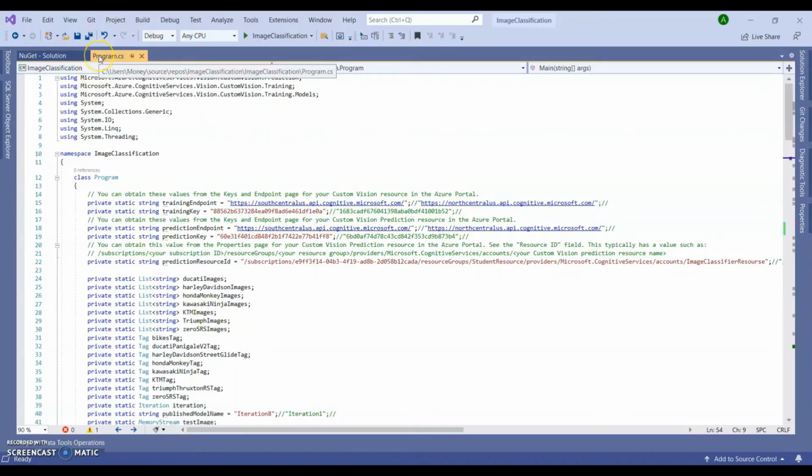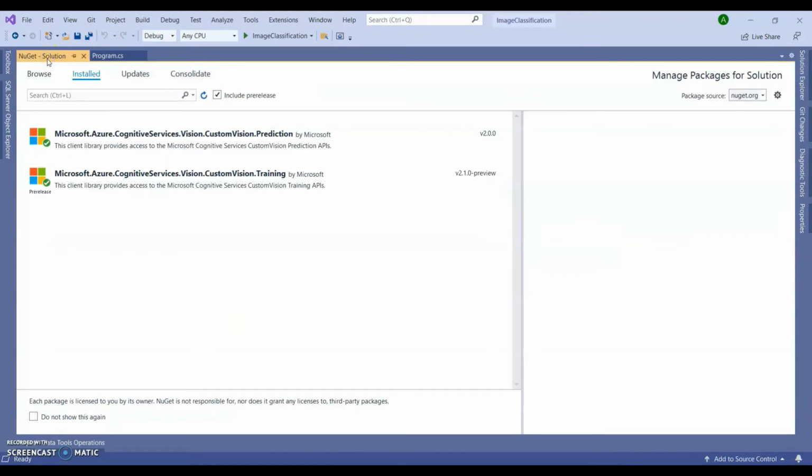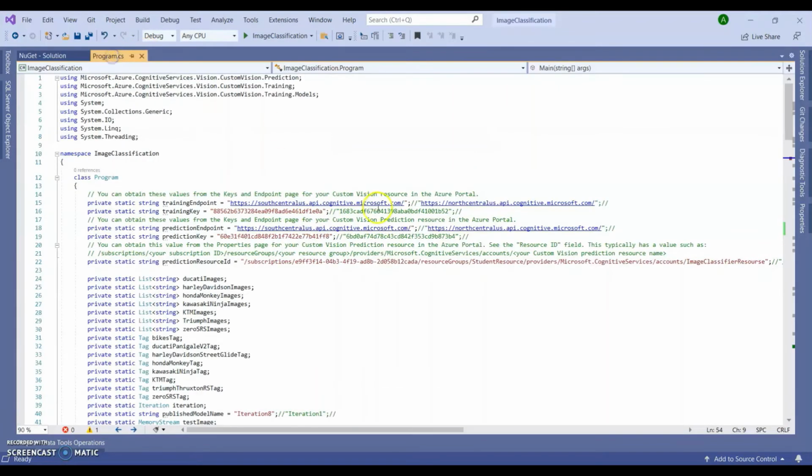To do the image classification in C#, I have first downloaded 2 packages which were mandatory or required to do the classification in C#. First package is for the prediction and another one is for the training. And let's check the code.